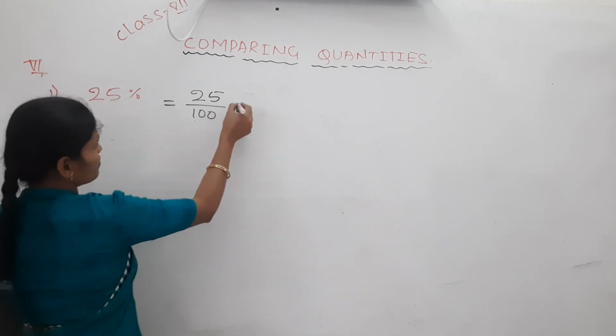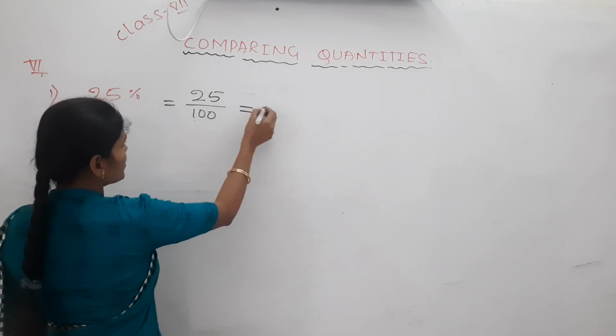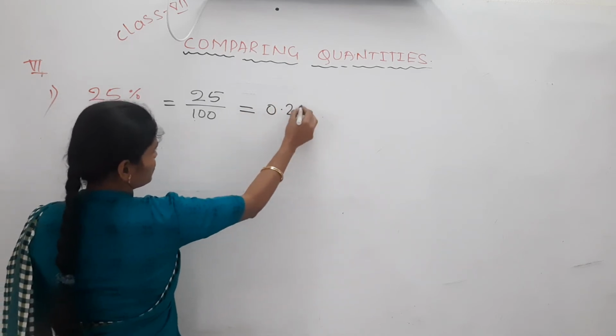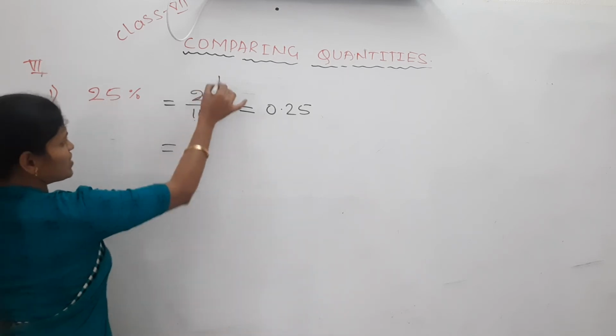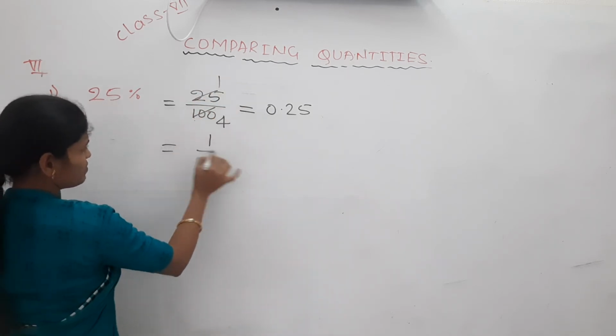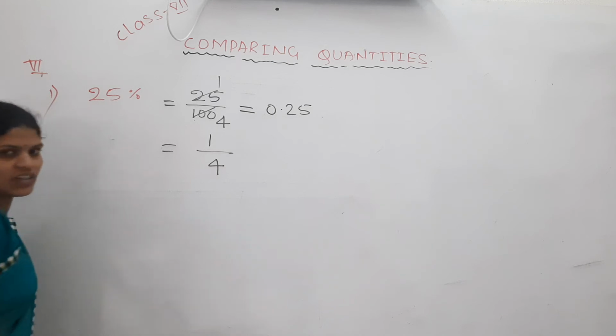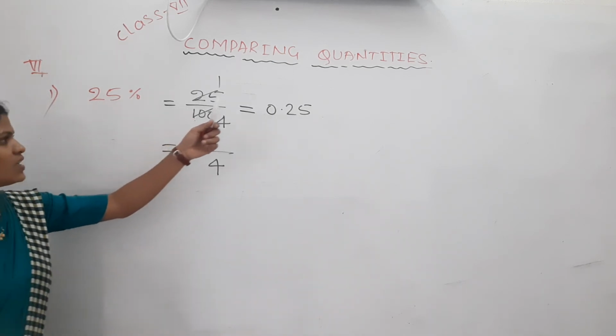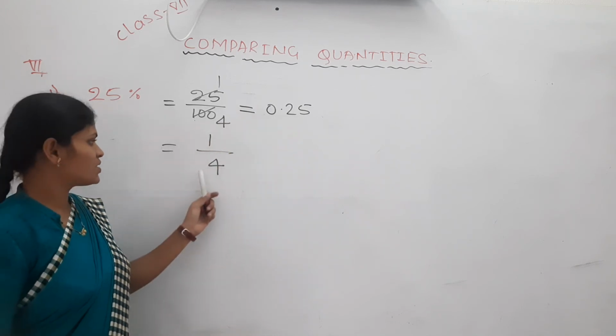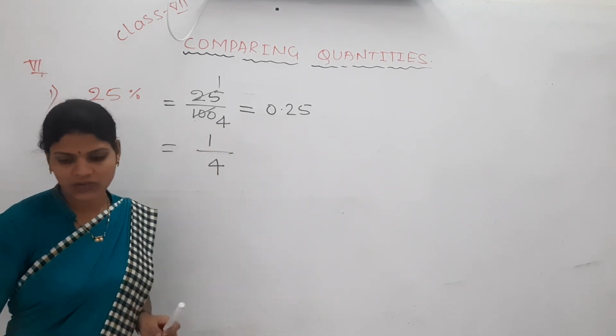This one you have to keep in decimal form. Decimal form: 0.25. The simplest form I will write here. 25 ones are 25. Its simplest form is how much? 1 divided by 4. Like that we told. Write the fraction, the decimal number form, and then the fraction standard form we have to write here.